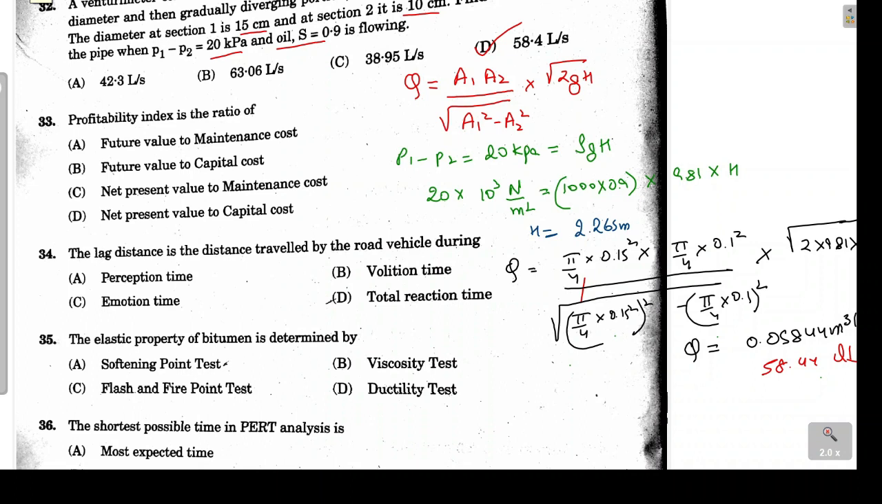Now this is a problem from the CTM, that is construction technology and management. So profitability index is basically the ratio of the net present value to the initial investment, or we can call it the capital cost.